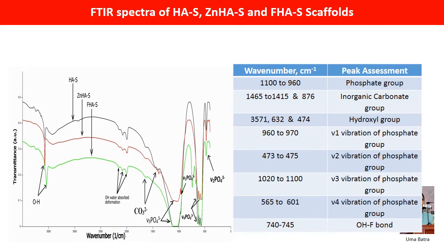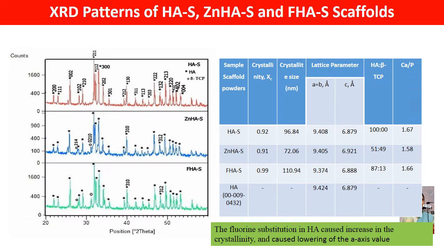FTIR spectra of the scaffolds show all characteristic absorption peaks of stoichiometric hydroxyapatite. Presence of nu1, nu2, nu3 and nu4 peaks of phosphate, hydroxyl groups and some peaks of carbonate are clearly observed in the spectra. XRD patterns of scaffolds are shown here. Fluorine substitution in HA caused an increase in crystallinity and caused lowering of the a-axis value.